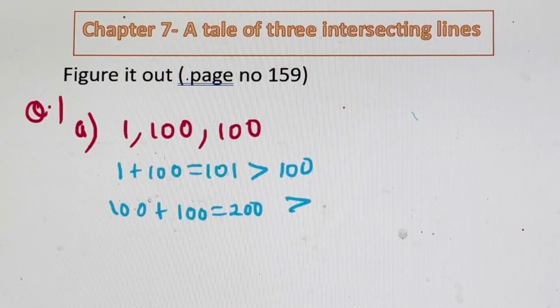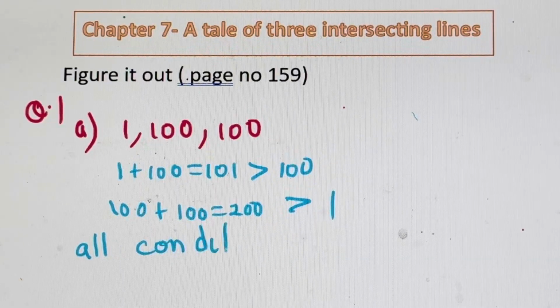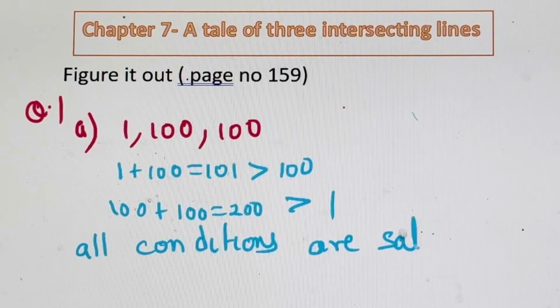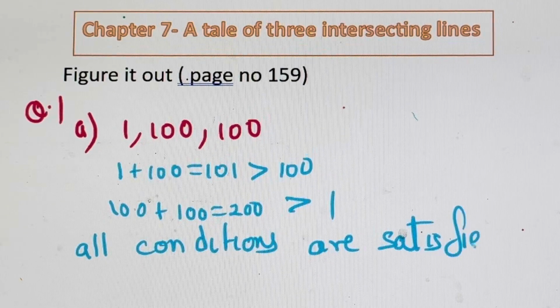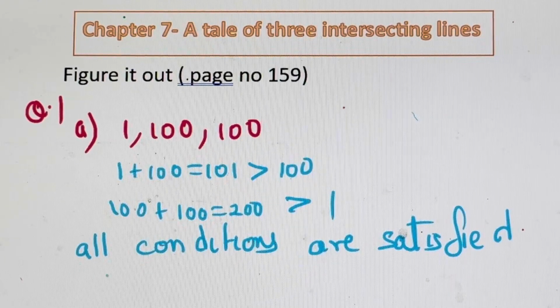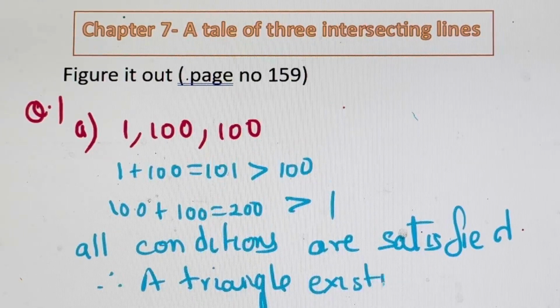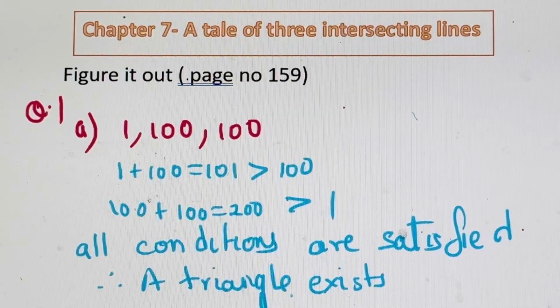It is greater than 1 naturally, right? So all conditions are satisfied. Therefore, a triangle exists with the 3 sides which are given as 1, 100 and 100.